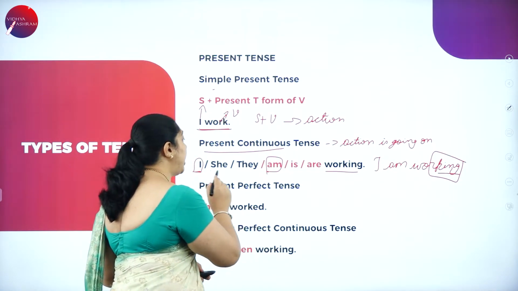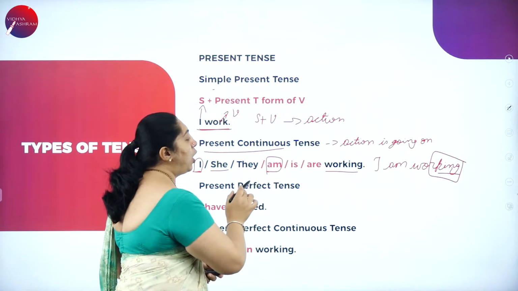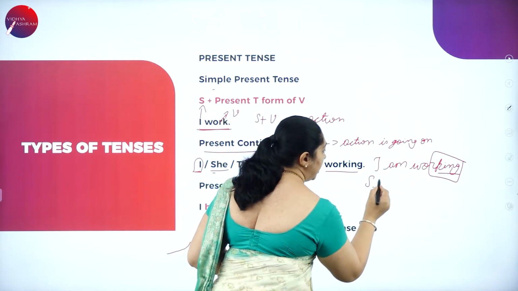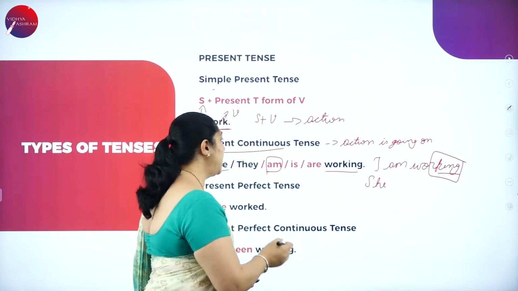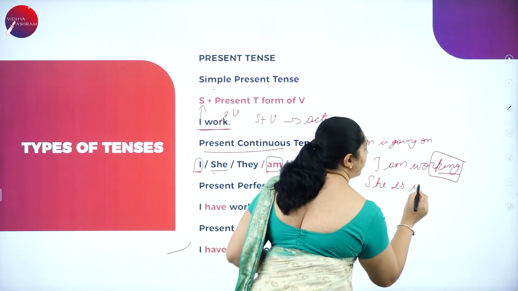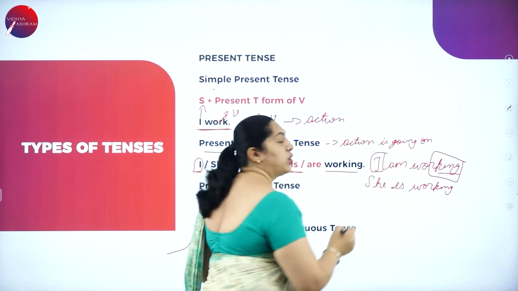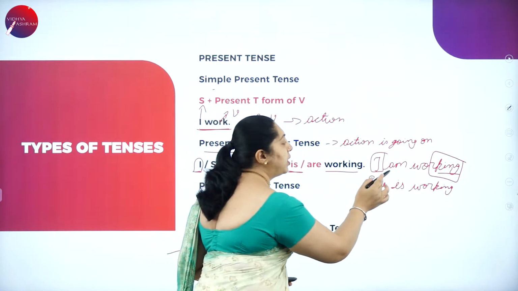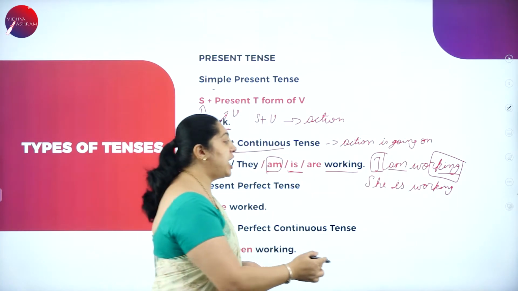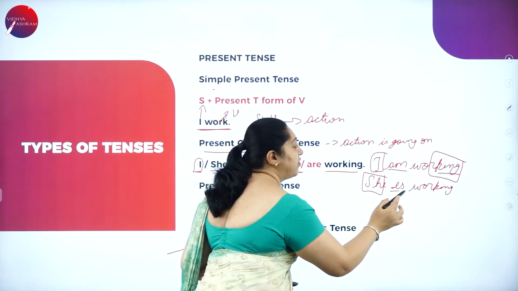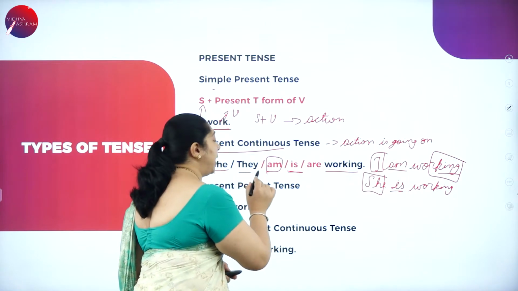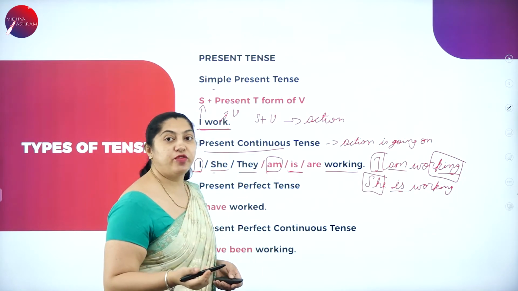Now if I say she, which auxiliary verb do you use here? If I take she, the auxiliary verb is: she is working. When I talk about myself, the auxiliary verb I'm using is am. When I talk about he or she, the auxiliary verb will be is. She is working. When I take they, what will be the auxiliary verb you're using?